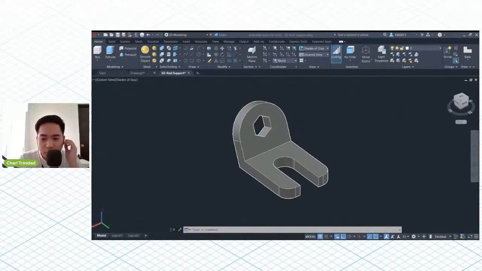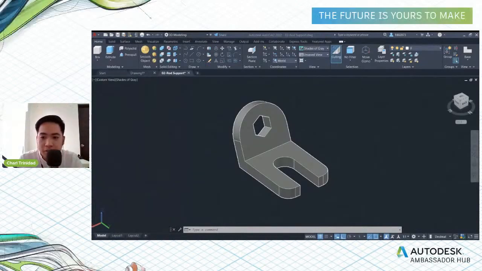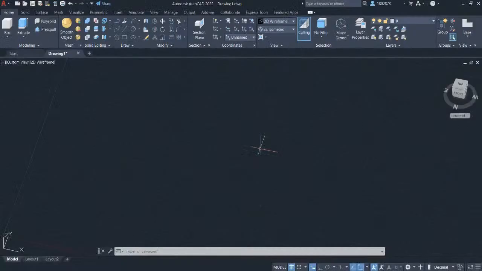Okay, so let's move on to the next challenge. We are going to create the third challenge, which is the V block. All the units and dimensions are in millimeters, so change the units in millimeters and the precision to be in 2 decimal places. In the first part of this challenge, we are going to press pull the base circle.